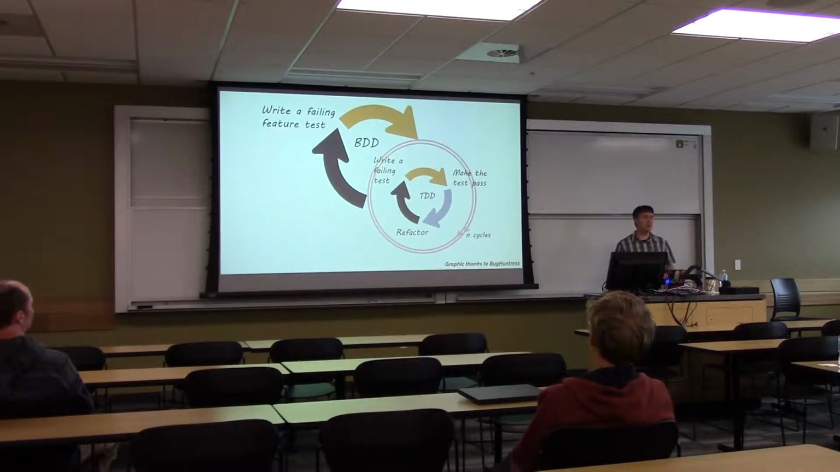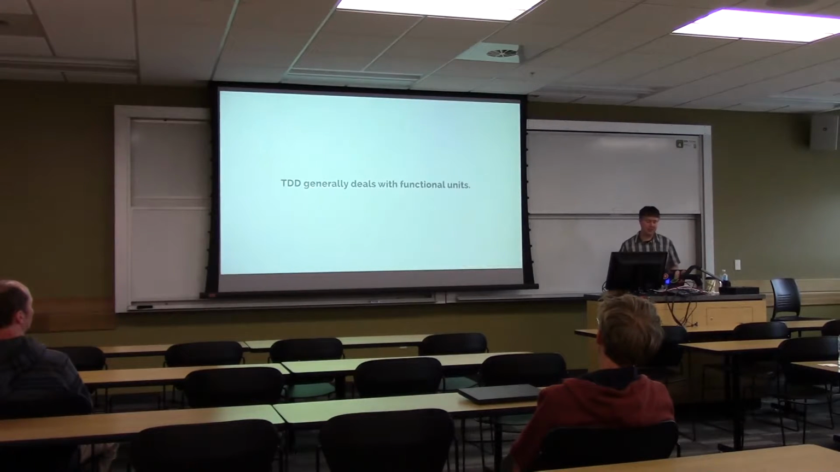So with BDD, you step up a level, and before you write that failing unit test, you write a failing feature test. And then you go through your TDD cycle to make your behavior test or your feature test pass. It sounds complicated, but we're going to walk through a real example today.